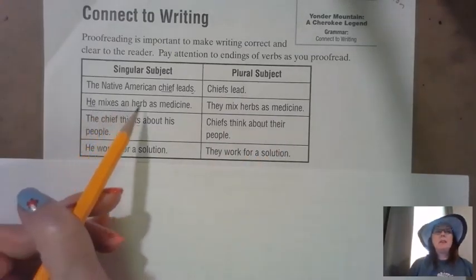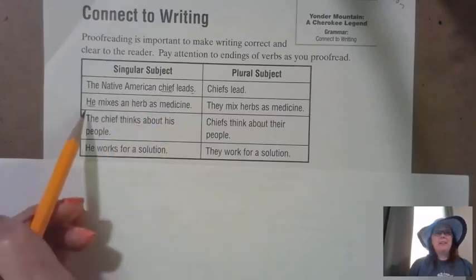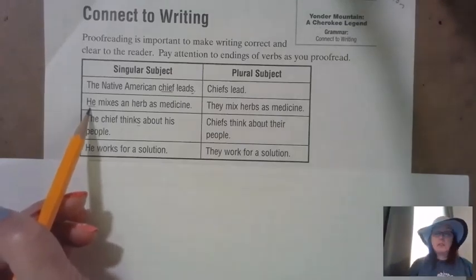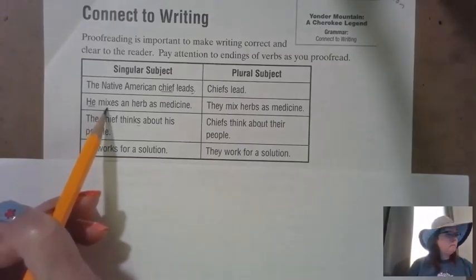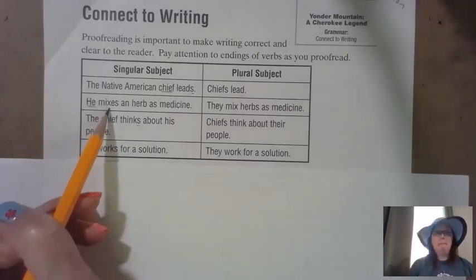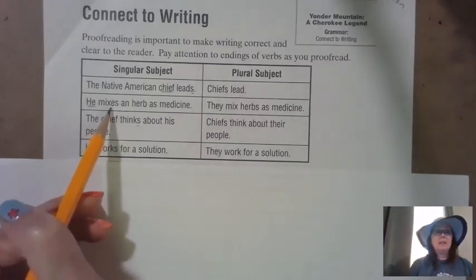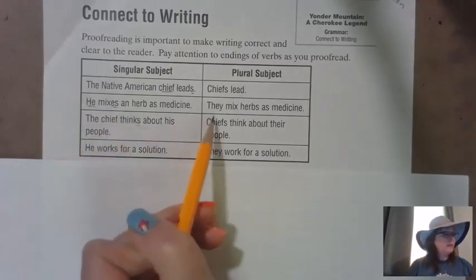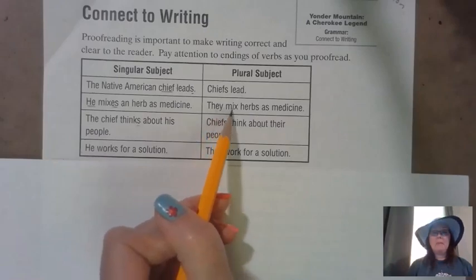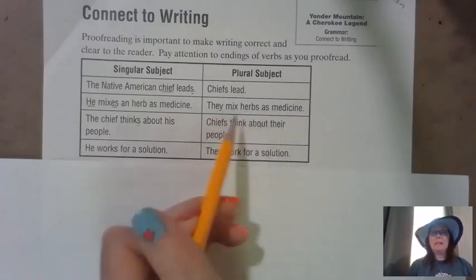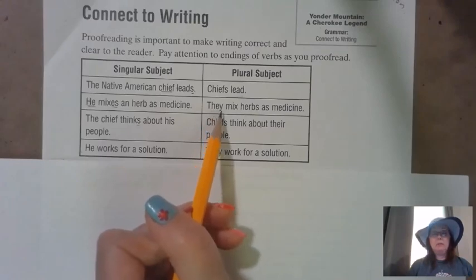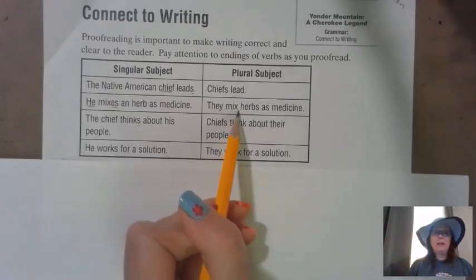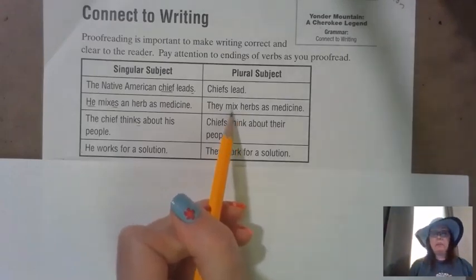Take a look at the next one. He mixes an herb as medicine. I already have it underlined. He is the subject of the sentence. What does he do? Our verb is mixes. And so then you can see right here that we need to add the ES onto the end. Here's the plural. They mix herbs as medicine. They is plural, more than one person, right? So we do not have to add anything to the end of our verb. They mix.